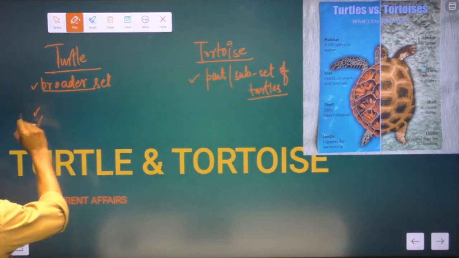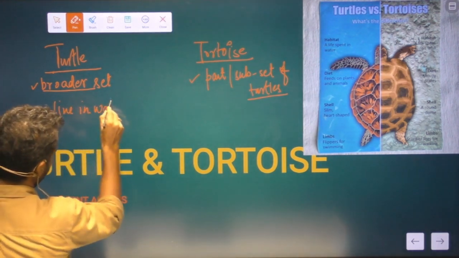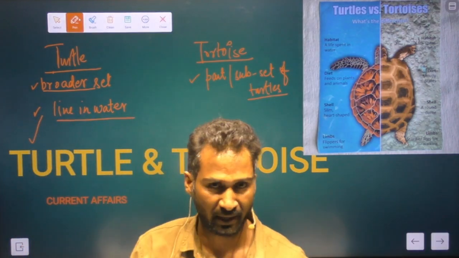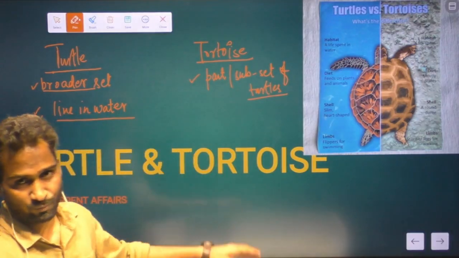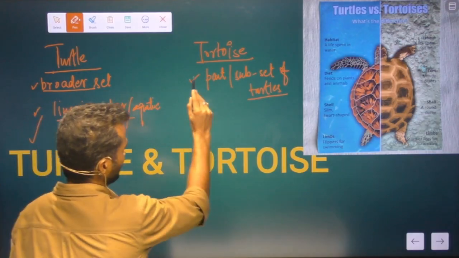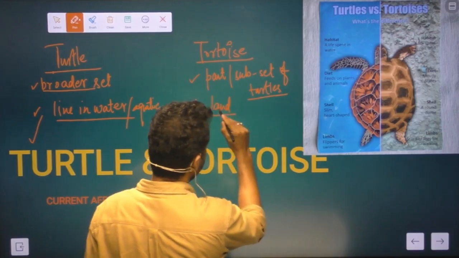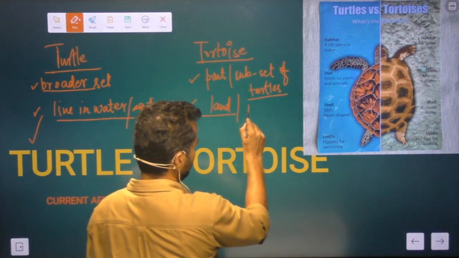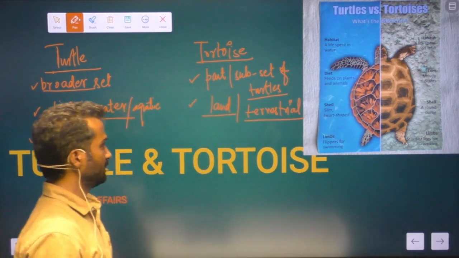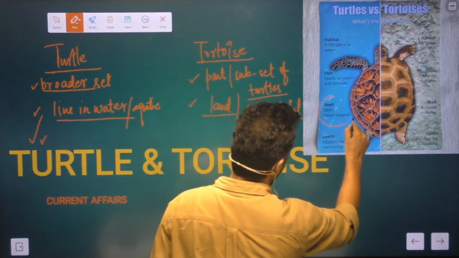That is first thing. Second thing, turtles live in water. Their habitat is water. They may be in fresh water, they may be found in oceanic water, but their habitat is water, and so it means that they are aquatic. And talking about the tortoise, they are found on the land, they reside over the land, so they are terrestrial.